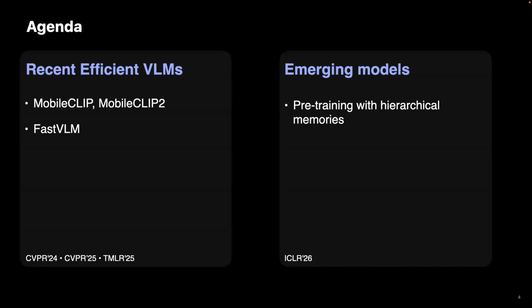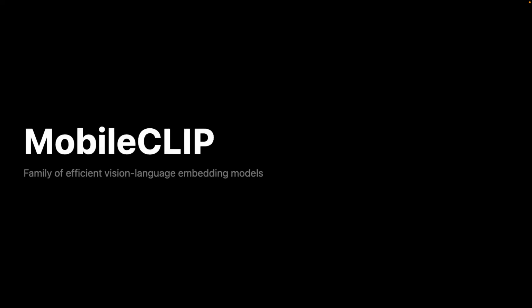Today, I will review some of our recent work on efficient vision language models. First of all, MobileCLIP. It's a family of vision language embedding models. Then I will talk about FastVLM, a family of efficient vision language models for efficient deployment. Finally, I will present a new approach for disentangling knowledge and reasoning in LLMs towards a much improved efficiency. Let's start with MobileCLIP.